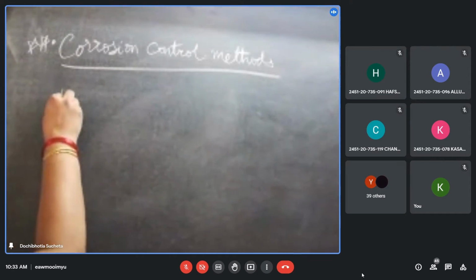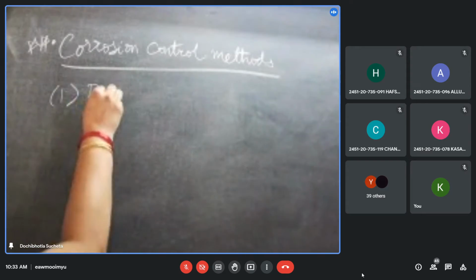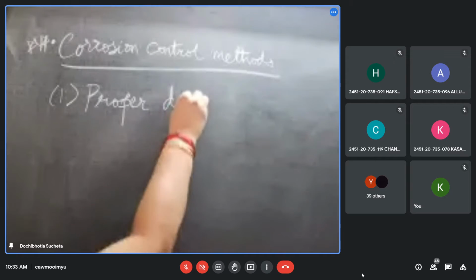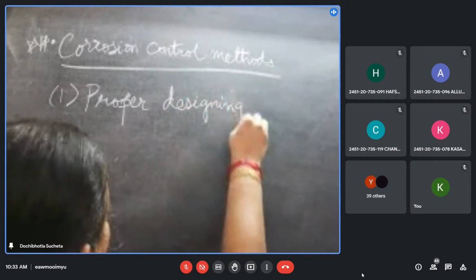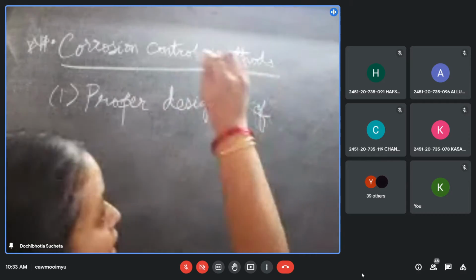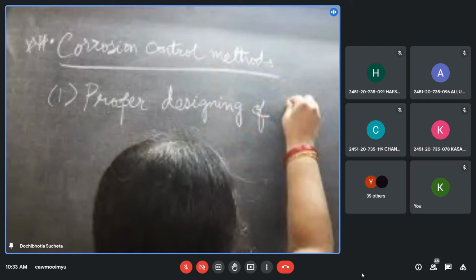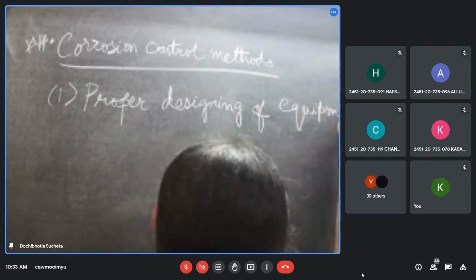Corrosion can be controlled majorly by proper designing of equipment. That's a very important one. Proper designing of the equipment is one of the best ways to control corrosion. So it is the first method of corrosion control.